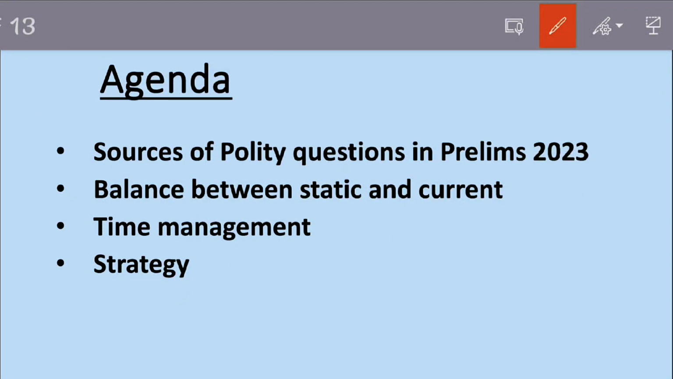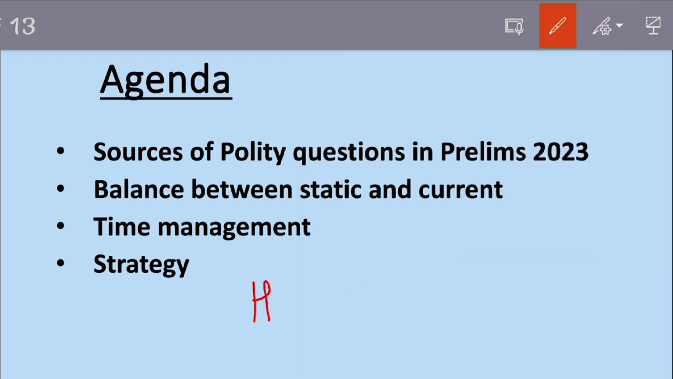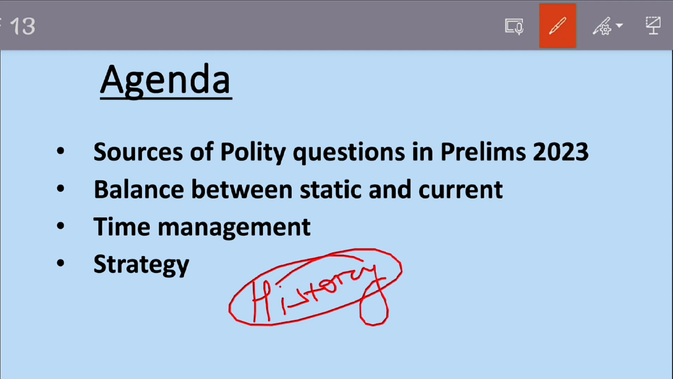So in the series to analyze the paper of Prelims 2023, today we are going to look into the polity questions. We have already done the questions of history, the first few questions of history that were there. We have already covered the sources for history and how to prepare them. So today we will be covering the part of polity.